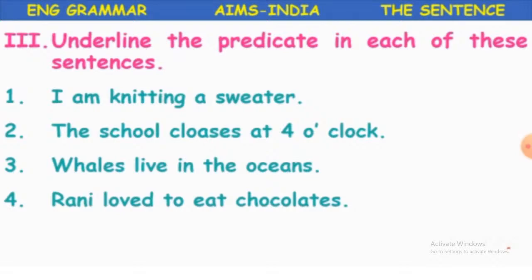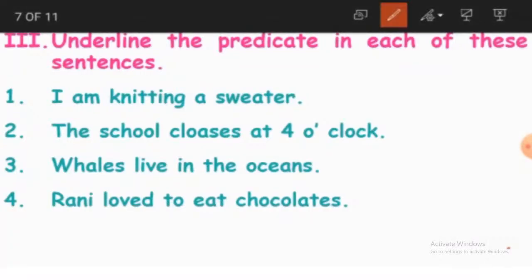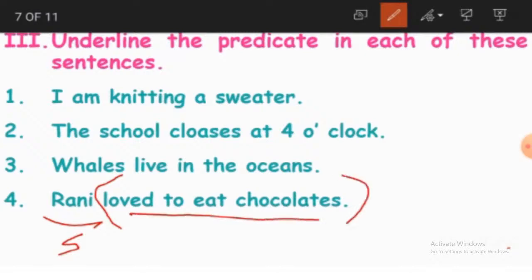Who loved to eat chocolates? Rani loved to eat chocolates. Then who is this Rani here? She is our subject. And loved to eat chocolates, this part of the sentence becomes the predicate. And what is the verb here? Any guesses? Eat.